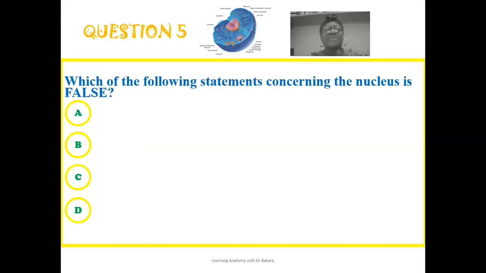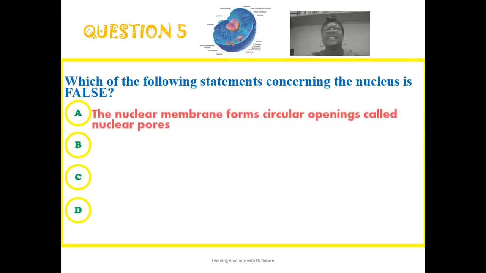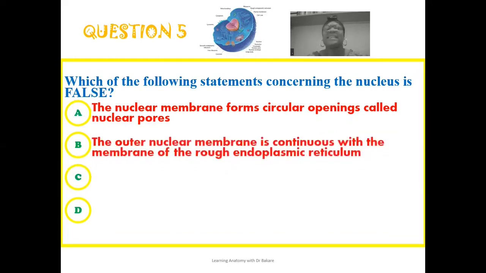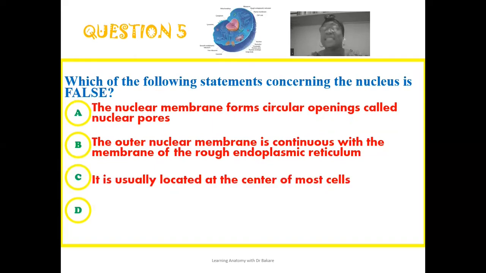The fifth question reads: which of the following statements concerning the nucleus is false? Is it that the nuclear membrane forms circular openings that are referred to as nuclear pores? Or is it that the outer nuclear membrane is continuous with the membrane of the rough endoplasmic reticulum? Or is it that the nucleus is usually located at the center of most cells? Or is it that the nucleus is a non-membranous cell organelle? So which of these listed options is false about the nucleus?